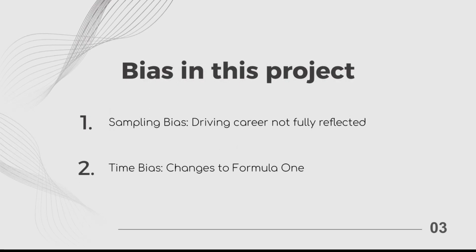Before I go into my charts and hypothesis testing, I want to explain the bias that could be in this project. Sampling bias is a big part of this. Max Verstappen has only been racing from the chosen seasons, 2015 to 2024. Lewis Hamilton has been racing since 2007. This means the sample might not fully reflect Hamilton's peak performance. We don't know if this brings the drivers closer in performance.